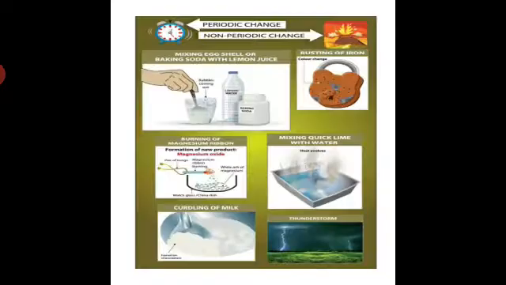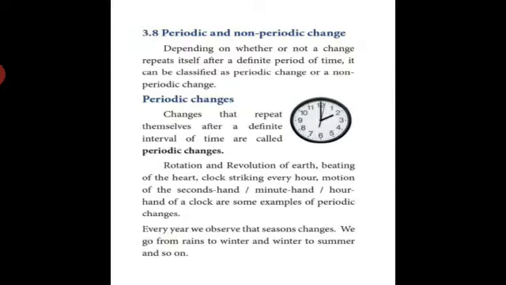Okay students, next we are going to discuss endothermic changes. There are some changes in which heat is absorbed. For example, water absorbs heat when it evaporates to form water vapour.